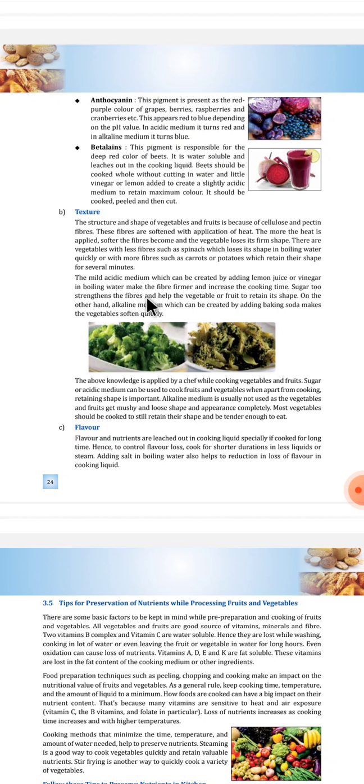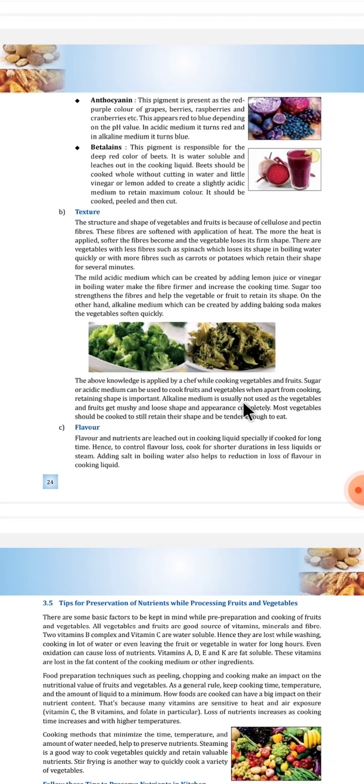Sugar too strengthens the fiber and helps the vegetable or fruit to retain its shape. On the other hand, alkaline medium which can be created by adding baking soda makes the vegetable soften quickly. The above knowledge is applied by a chef while cooking vegetables and fruits. Sugar or acidic medium can be used to cook fruits and vegetables when, apart from cooking, retaining shape is important. For example, in making marmalades, shape is important.